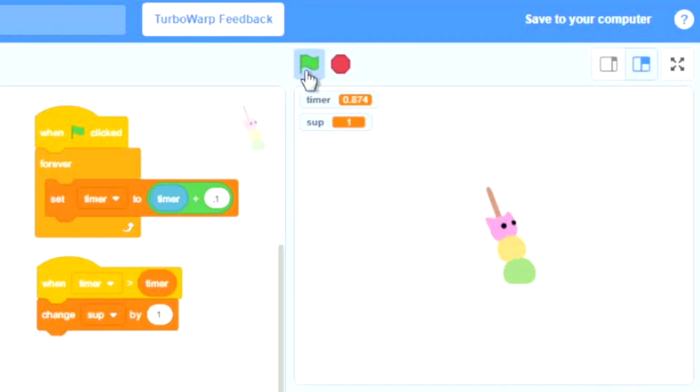Here, let me click on the flag and then click on the stop button. There we go. It changes by 2. Here, click on the flag again. And here, there we go again.